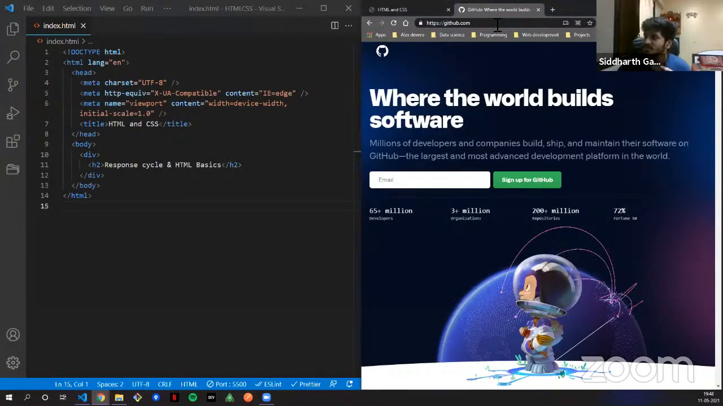I'm sorry, this bar is coming in between, but you can check it on your own client machine also. So HTTPS is the protocol, and github.com is the domain name. Be very clear: you have a URL in your browser, HTTPS is the protocol, and the domain name is github.com.